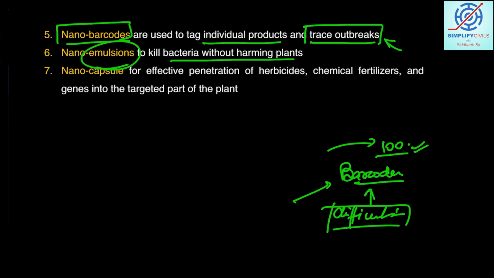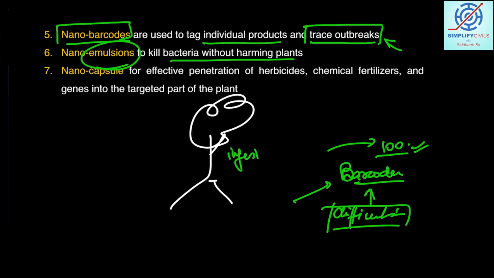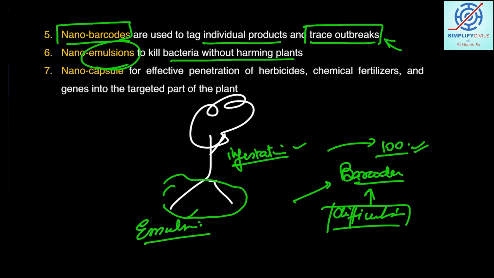And then emulsions, they can help us in killing the bacteria without harming the plant. So let's say this is a plant and some kind of infestation happens, infestation of virus, infestation of fungus, it can happen in plants also. And within the soil, you are putting emulsion. You know emulsion? Emulsion is basically two liquids mixed together.